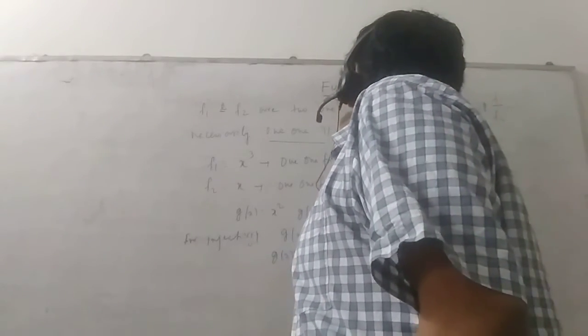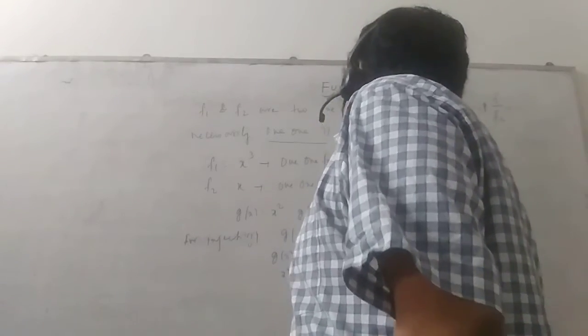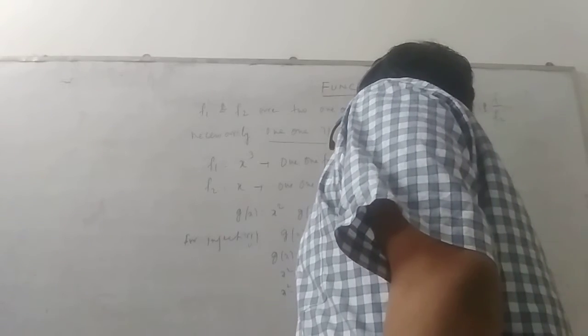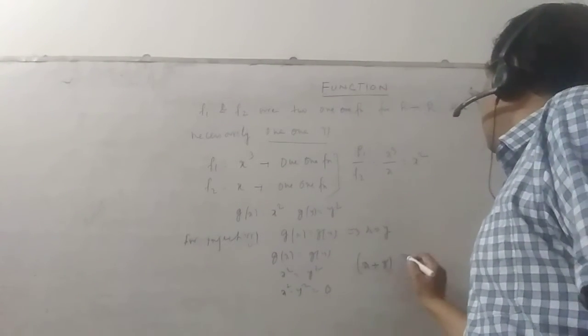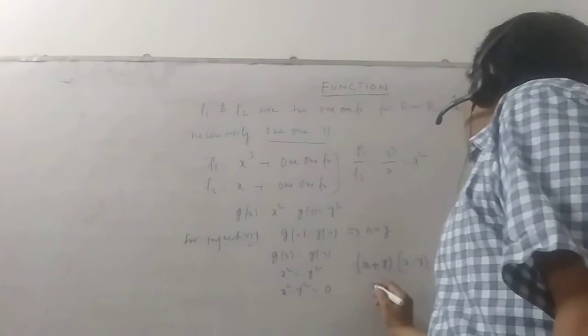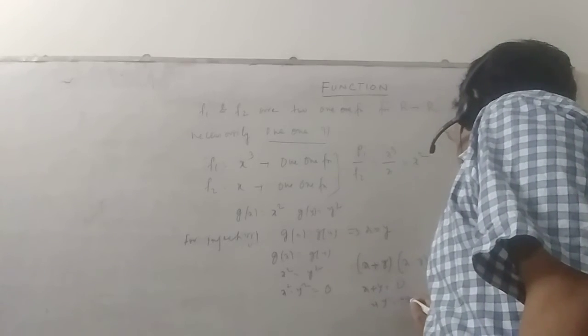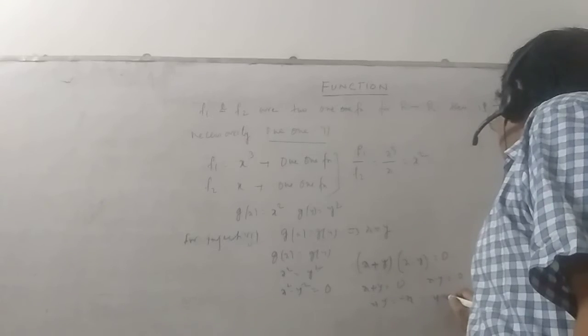If g(x) is equal to g(y), so x square is equal to y square. Don't cancel it. To factorize it, x square minus y square is equal to 0, and therefore (x plus y) into (x minus y) is equal to 0. Either x plus y is equal to 0, which implies y is equal to minus x, or x minus y is equal to 0, then y is equal to x.